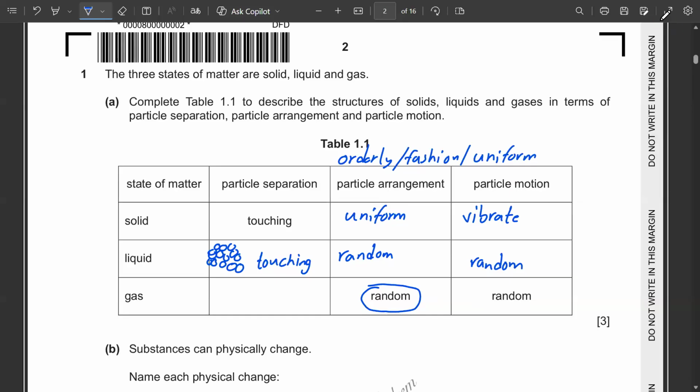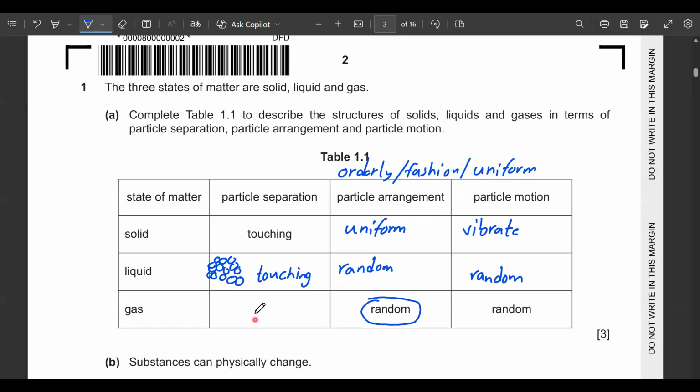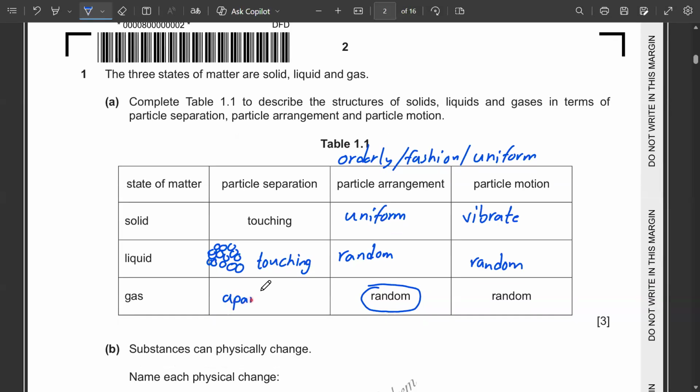And then gas. The gas is basically not touching, rather the particles are present at very large distances from each other. Because of that reason, we write they are very far apart from each other. The gas particles are very far from each other, something like this.